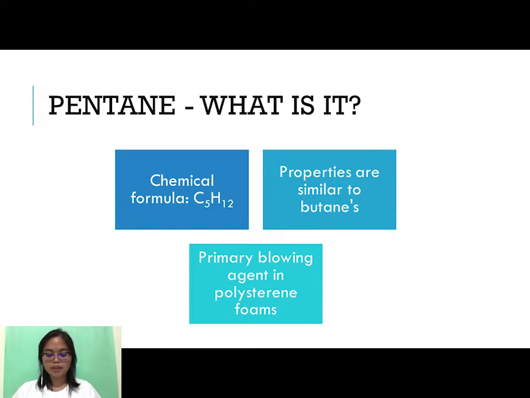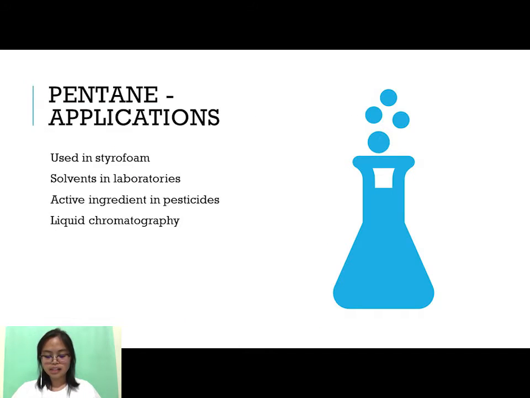Pentane is also an example of an alkane, with the chemical formula C5H12. It has similar properties to butane and is used as the primary blowing agent in the production of polystyrene foams, for example Styrofoam. It is also used in laboratories as a solvent because it can be easily evaporated if the need arises, due to its volatility. Furthermore, it is an active ingredient in pesticides, and lastly, it is used in liquid chromatography.